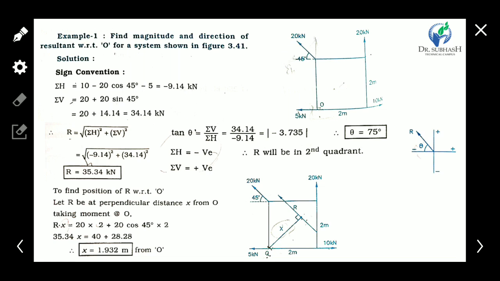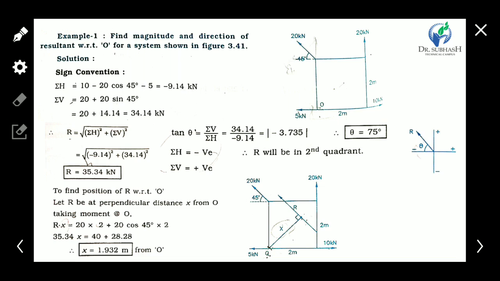Now this force is passing through point O, which means its line of action passes through O. So the perpendicular distance is 0, and the moment of this force is also 0. Similarly, this force's line of action also passes through point O, so its moment is 0.